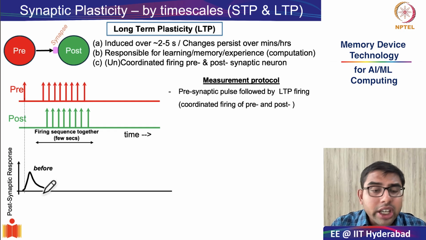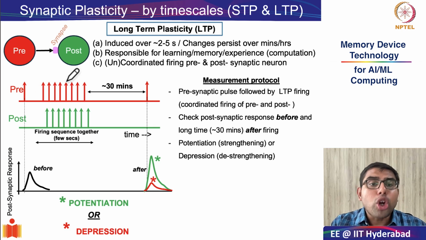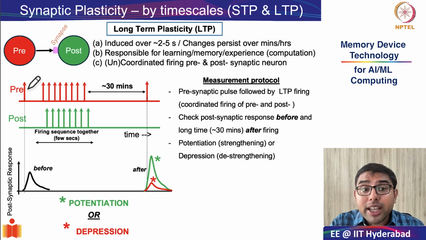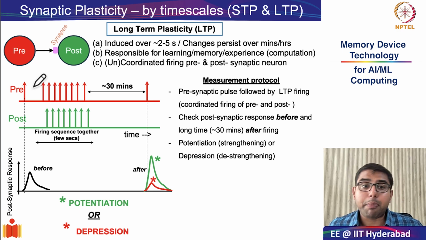Next, you allow for this correlated or coordinated firing in both pre and postsynaptic neuron to occur. Remember, this is different from your short-term plasticity, where your postsynaptic neuron was completely silent. Only your presynaptic neuron was firing. But in long-term plasticity, even your postsynaptic neuron is firing in a coordinated fashion with the presynaptic neuron.